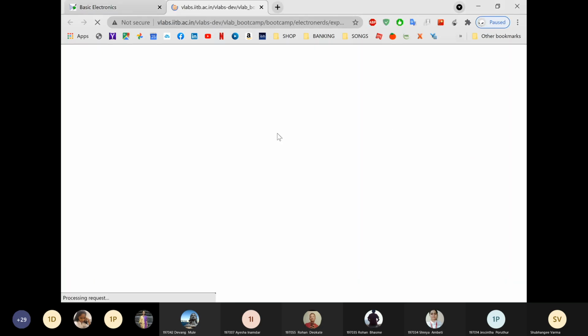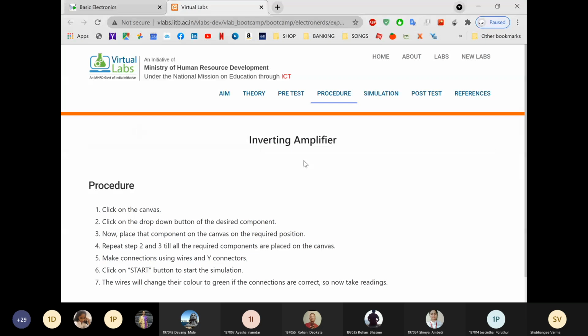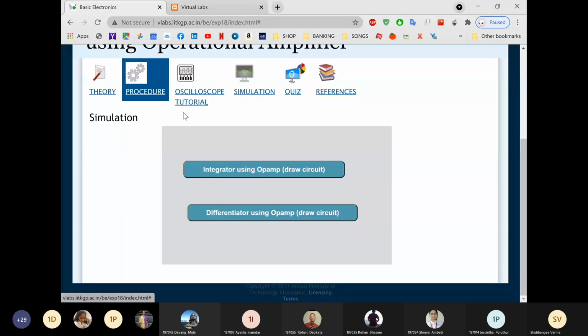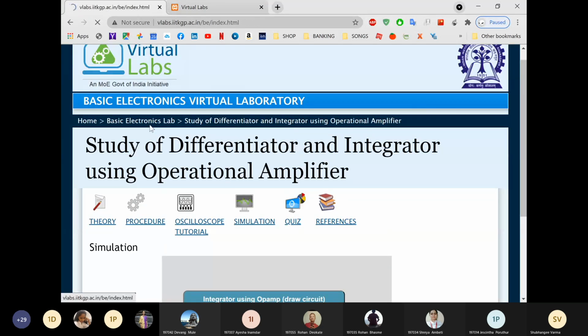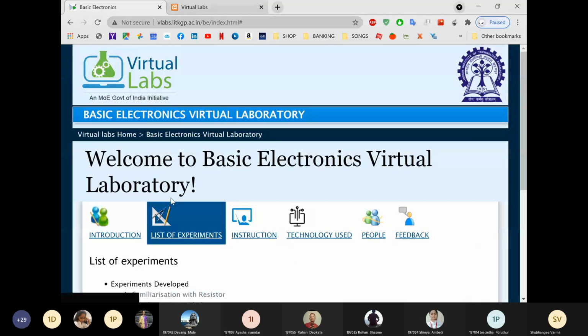So here you can see it's VLabs IITB. Can you see the screen? Yes, ma'am. So for this inverting and non-inverting amplifier, you have to attach four screenshots. I'll tell you which screenshots you have to attach.